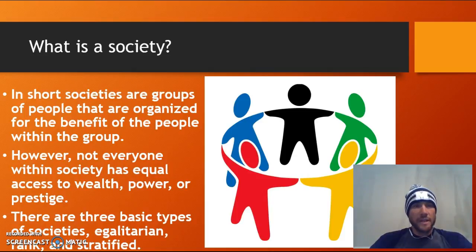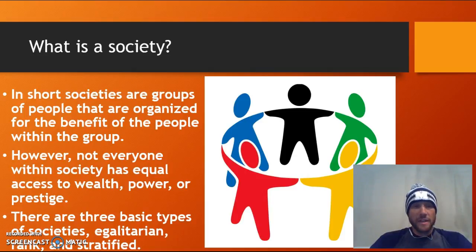Well, basically, societies are a group of people that are organized in order to benefit the people within those groups and within the larger collection of multiple groups. But that doesn't mean that everybody within the groups have equal access to wealth, power, and prestige. These are the three typically defining characteristics of society. So who has money, who has the ability to make decisions, and who has the honor basically within society.